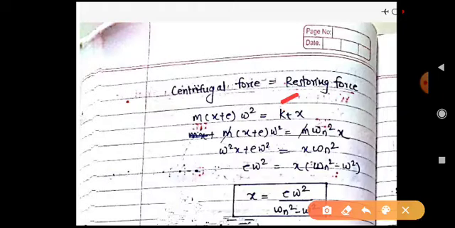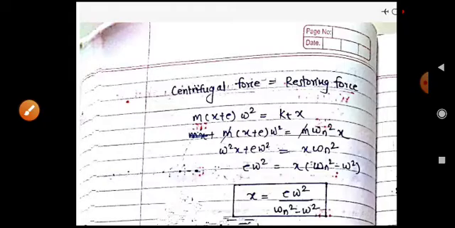Okay, and the centrifugal force is equal to m(x plus e) omega square. e is the eccentricity already in the shaft, and x is the deflection at some point we are talking about. Okay, so the net centrifugal force will be m, total deflection, that is x plus e, where e is the eccentricity and x is the deflection at some point, and omega square. Okay, it's the centrifugal force. And omega is the speed at which you are operating. It's not the natural frequency, it's the speed at which you are operating.